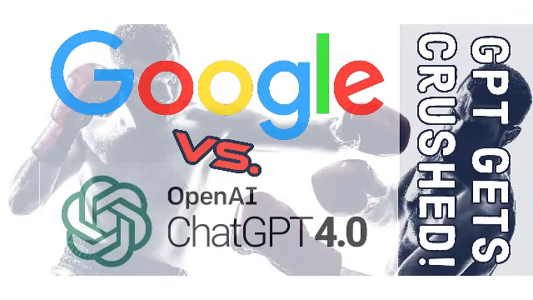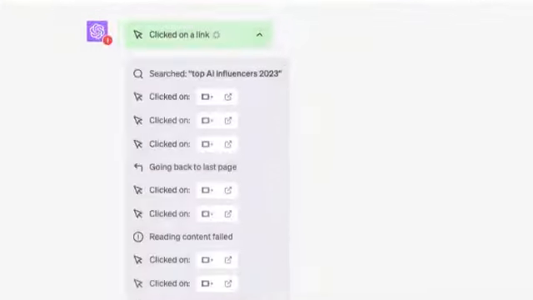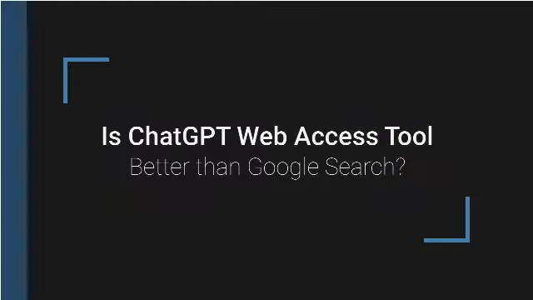Google versus OpenAI's ChatGPT. It's an intriguing battle of technology titans. There's a burgeoning narrative suggesting that GPT, with its rapidly evolving capabilities, is set to outshine the behemoth that is Google. This prospect has ignited conversations, debates, controversies in the tech sphere. So let's unravel the veracity of this bold assertion.